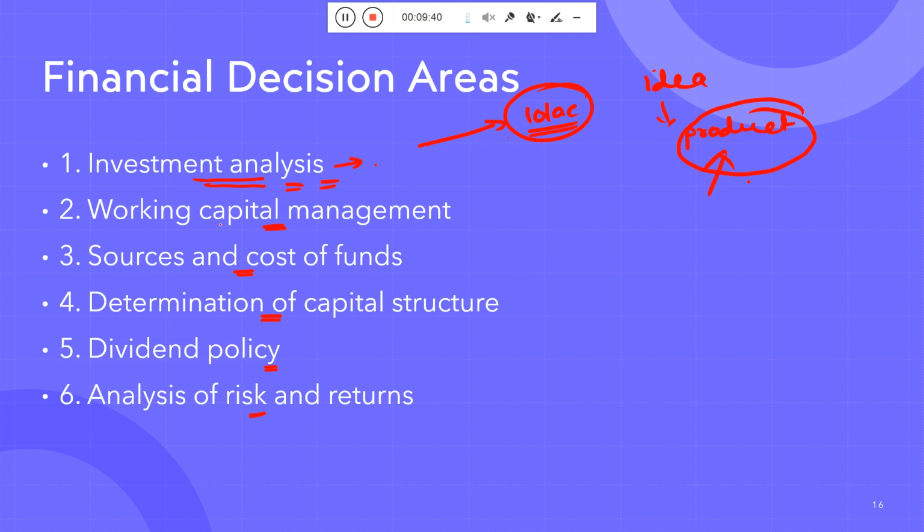Next is working capital management. When I start that company, how much do I need to spend on human resources, administration staff, and other miscellaneous things? In every production, labor is needed, and that labor may wait for 30 days maximum.